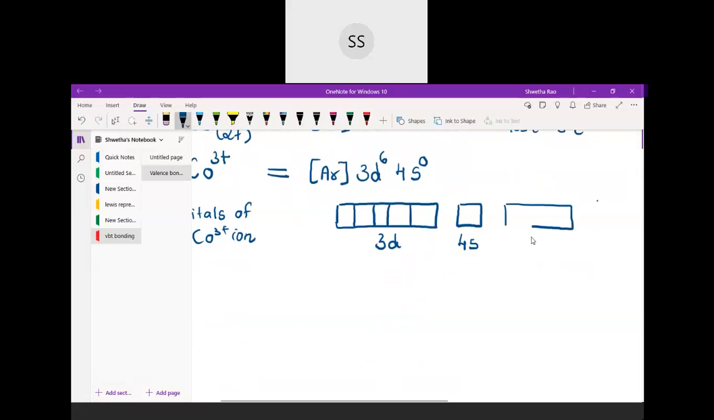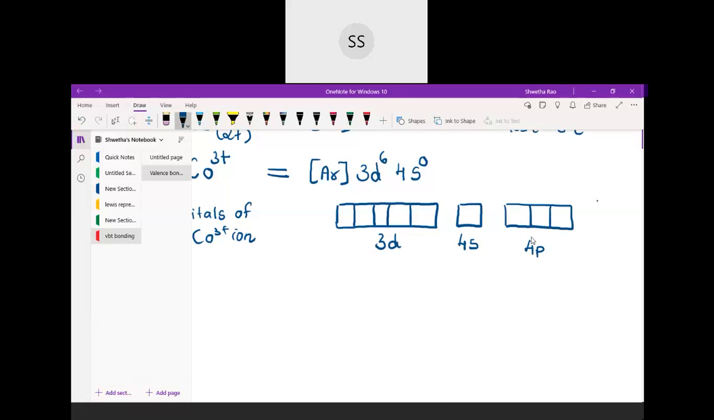After 4s, 4p. Sorry, 4p. And 4p has only 3 divisions, so I've drawn them here. We are just keeping them empty because in these orbitals the electrons are not occupied. In which are the electrons occupied? The electrons are occupied in the d orbital.